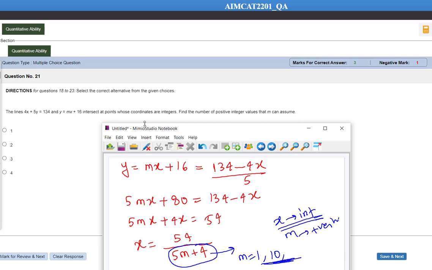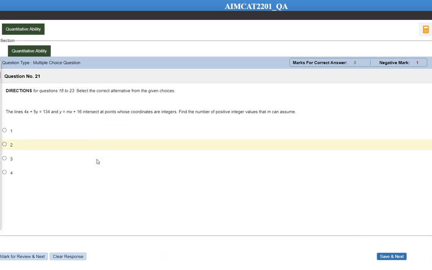Okay, so let's mark 1 and 10 as the answer here. Let's mark 1 and 10, means how many? The number of positive integer values m can take is 2, 1 and 10. Okay, yes. So now we are left with 3 minutes.